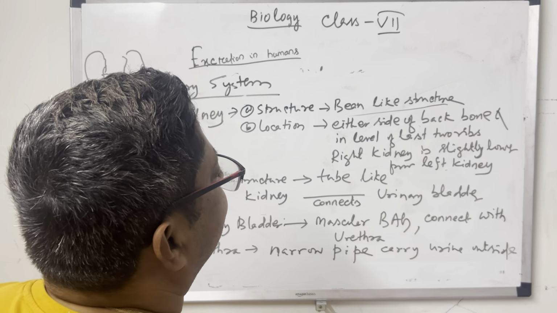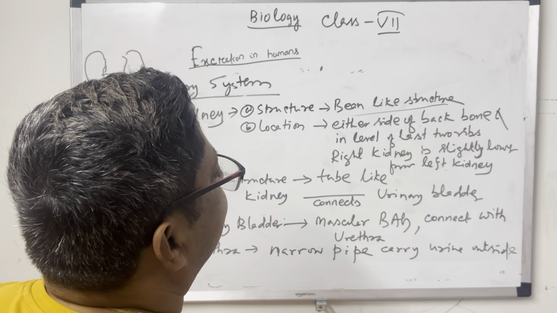At which level? At the level of the last 2 ribs. In front of your body there are ribs, and just behind the ribs towards the backbone there are 2 kidneys, okay? The right kidney is slightly lower than the left kidney. The right kidney is always a little bit lower, not by very much, but a little lower than the left kidney.